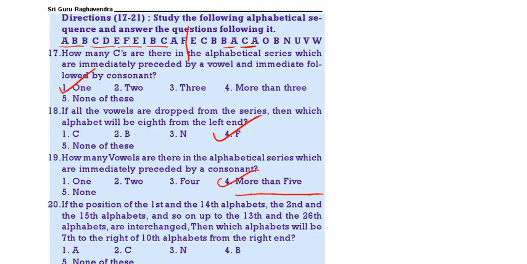Now which of the following will be 7th to the right of 10th from right? That means you have to take 3rd from the right. 3rd from the right means first one is F, second one A, third one C. C is the correct answer, 2. Then see the next one.